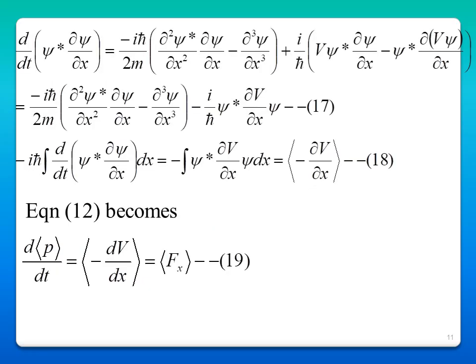The wave function and its derivative tend to 0 as x tends to infinity. So this value is equal to 0, and once again, if you differentiate, use the same formula.